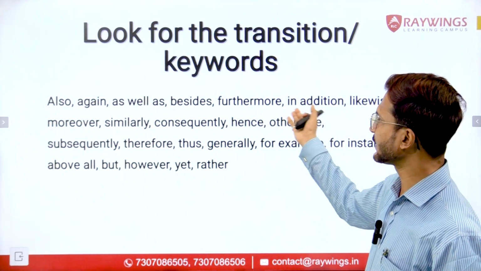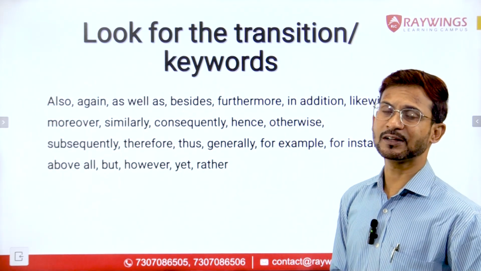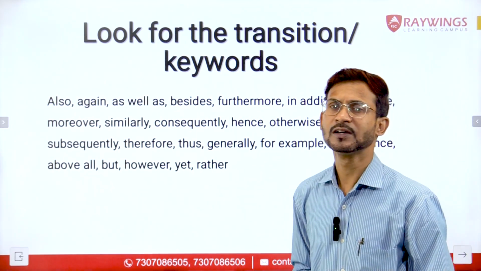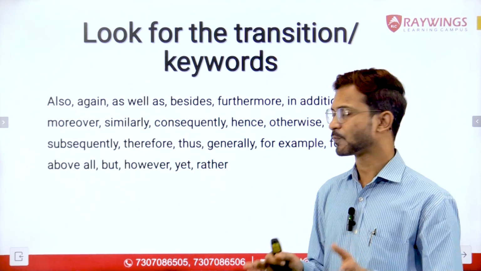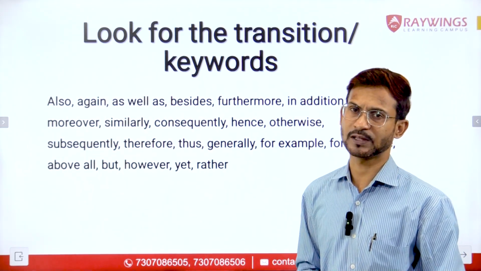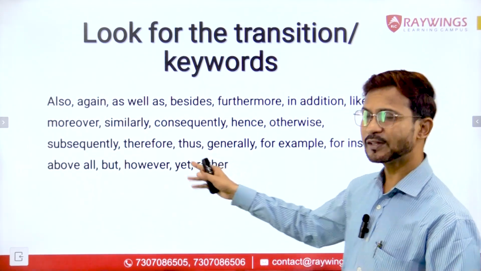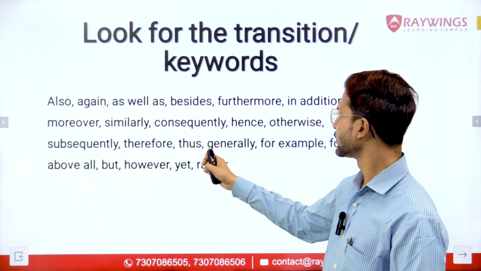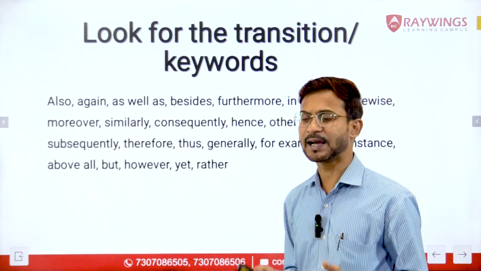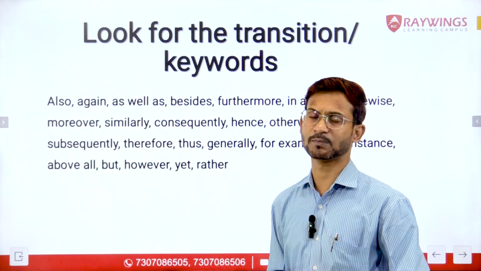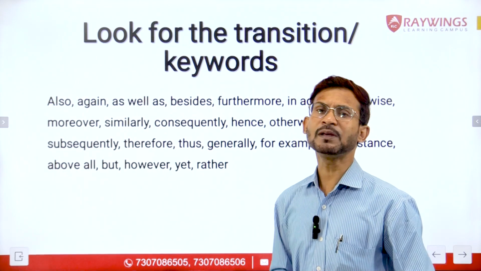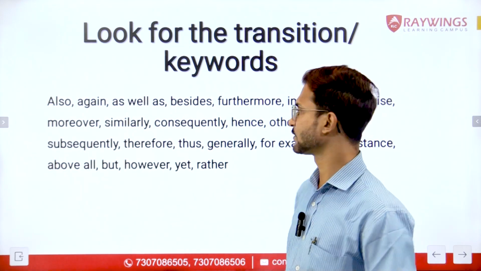As you can see, these words cannot represent the opening statement in the parajumble. None of these words can represent the opening statement. So the sentences having these transition words will not ever come at the first place. But there are certain words like therefore, thus, however, above all, that can actually represent the concluding statement, right? On the basis of something, you are concluding something. So they can be at the place of the last sentence in the parajumble.